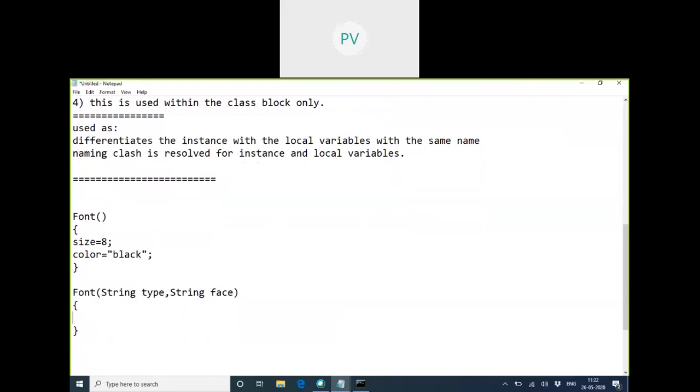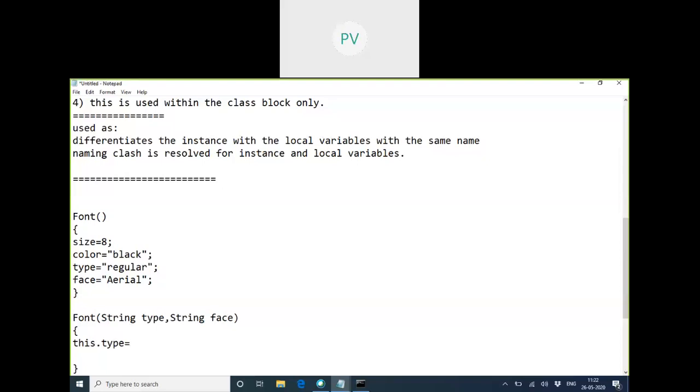Now how do we construct this? This construction logic is written inside which constructor? Default. So if default has given type as something, okay, regular, and the face as Arial or something, whatever it is. Okay. Now what about this constructor? If I keep it blank, will it initialize these two values, or do we have to write the initializations? We have to write, ma'am, otherwise it will give null. Yeah, this dot type is equal to type and this dot face is equal to face.